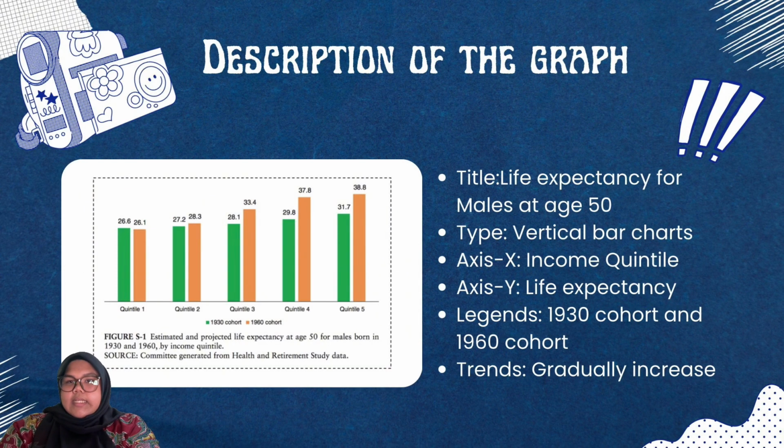Next chart title is Life Expectancy for Males at age of 50. It is a vertical bar chart.